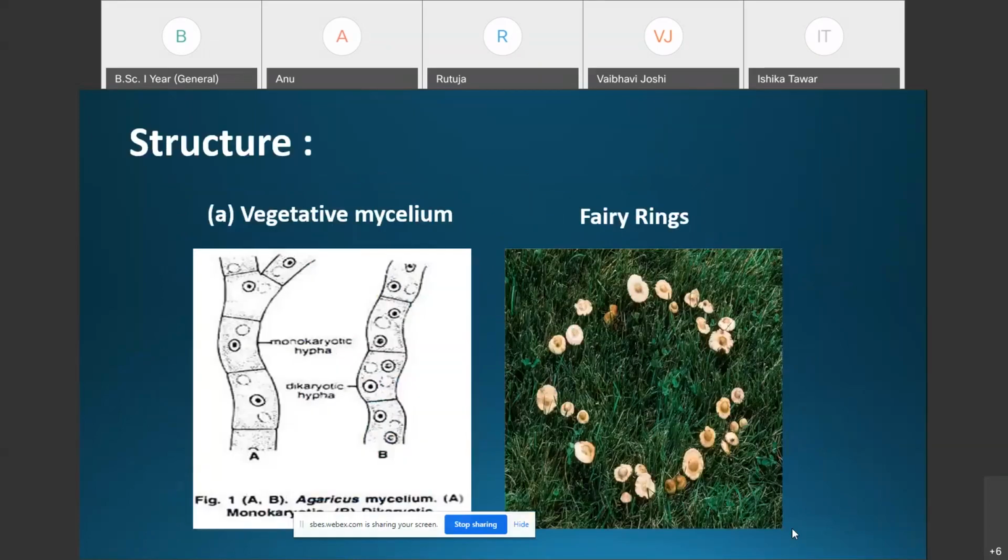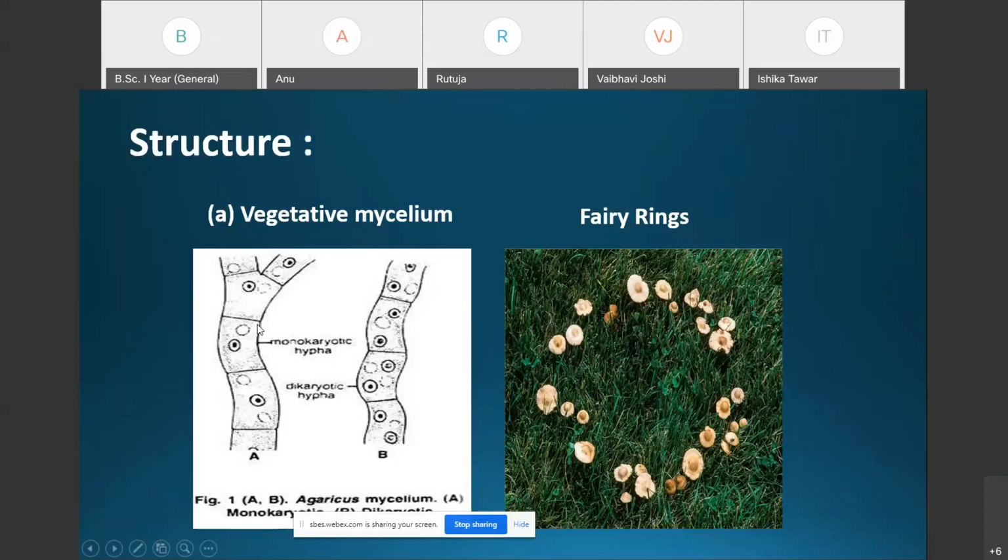First of all, the structure of Agaricus can be studied under two heads: the first one, the vegetative mycelium, and the second one, the fruiting body, which is commonly called the basidiocarp. Here we are going to discuss the structure of Agaricus in these two parts. The first part of the structure is the vegetative mycelium.